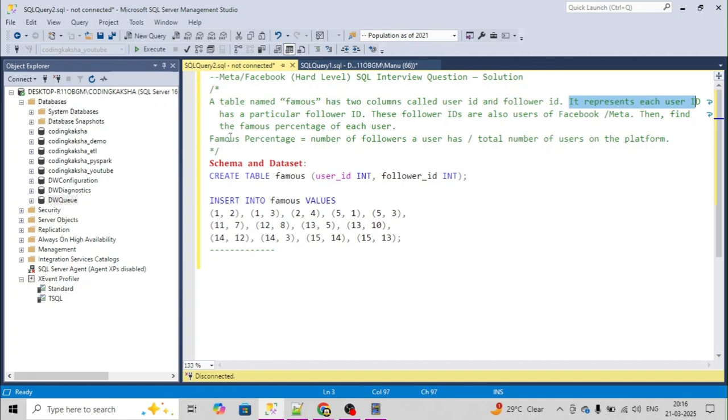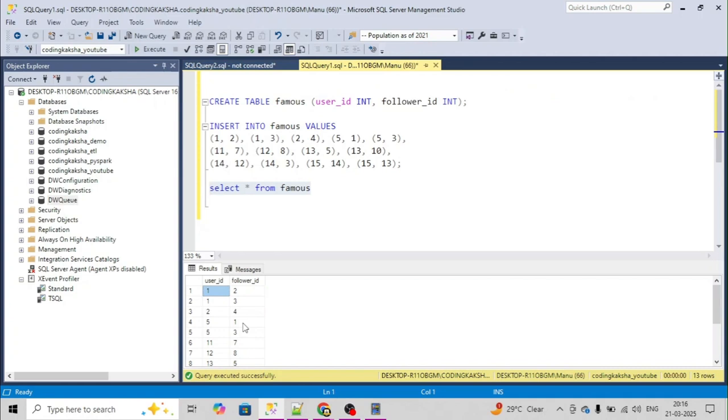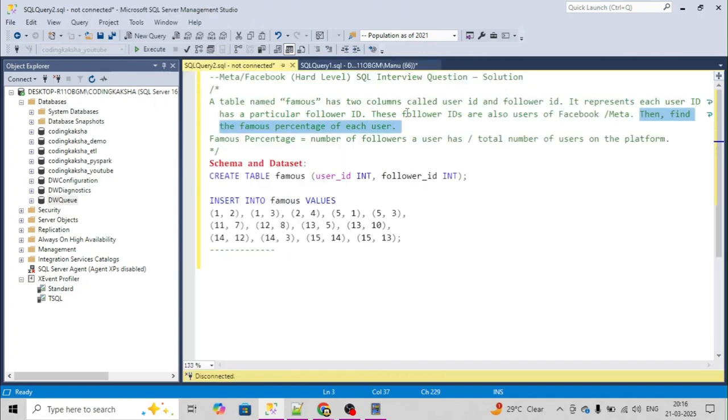So what we have to do is find the famous percentage, and they have given a hint: to find the famous percentage, we have to find the number of followers each user has divided by the total number of followers on the platform. What they have specifically mentioned in the question is that these follower IDs are also users of Facebook.